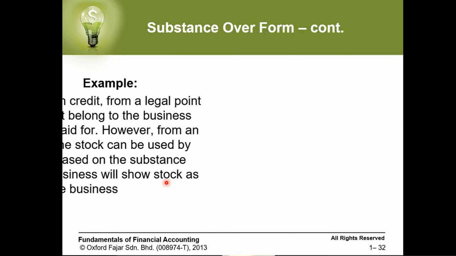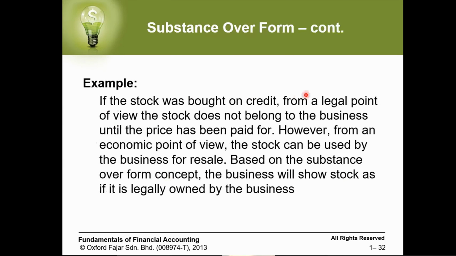And I'm going to give you an example. If stock was bought on credit, so we don't yet own it in the official records, from the legal point of view the stock doesn't belong to the business until the price has been paid. However, from the economic point of view, the stock can be sold and can be used. So based on that, the stock can be considered as our own, as our assets.